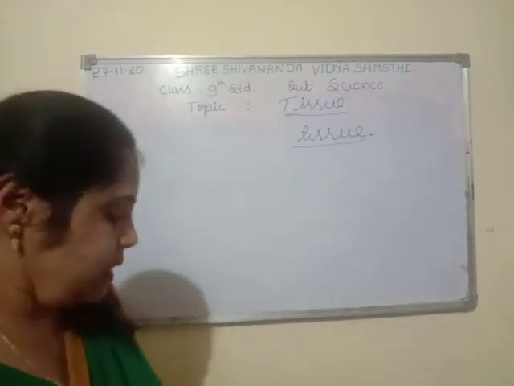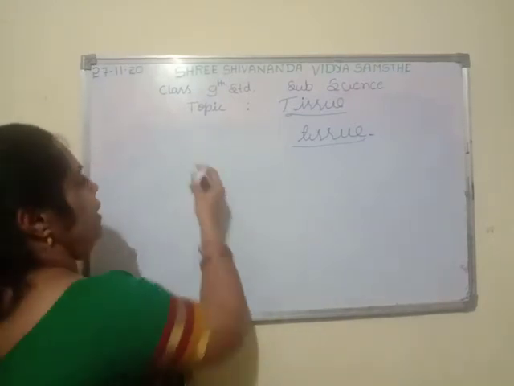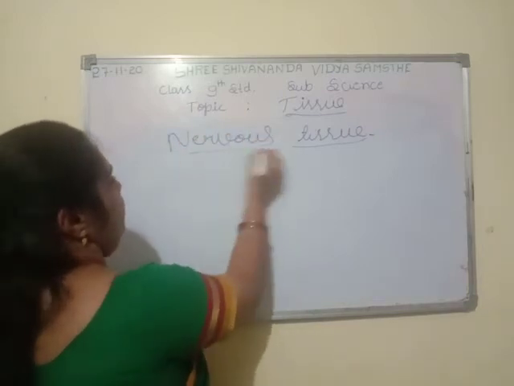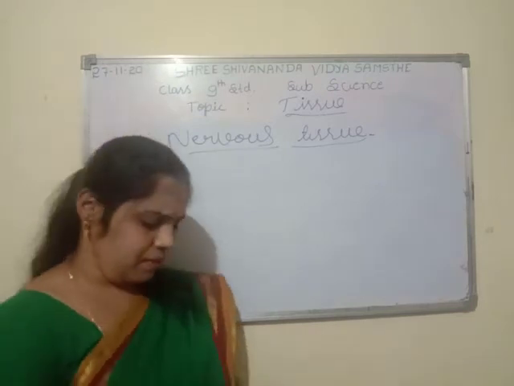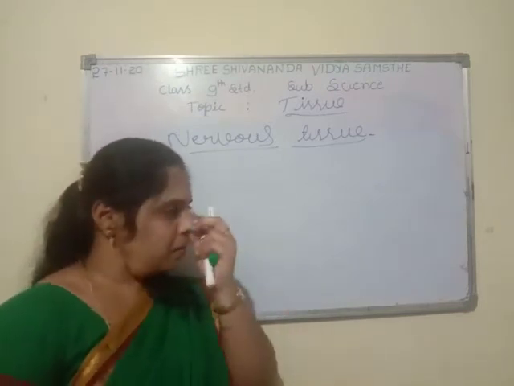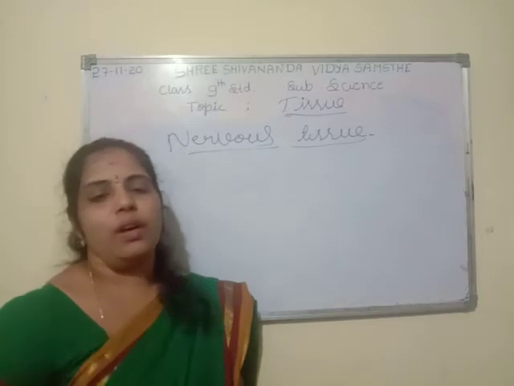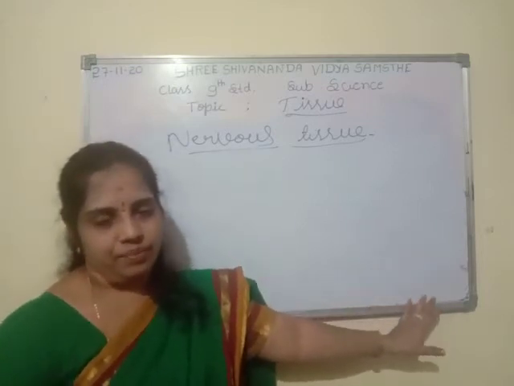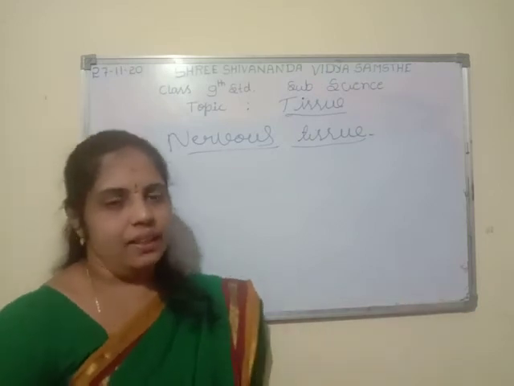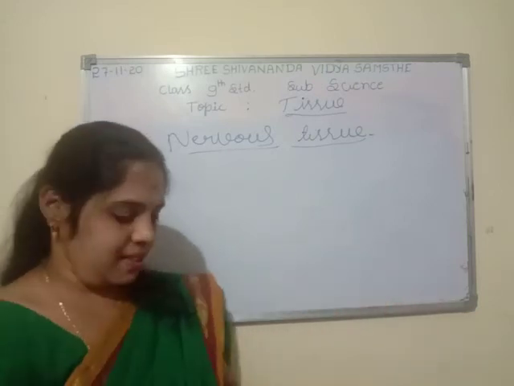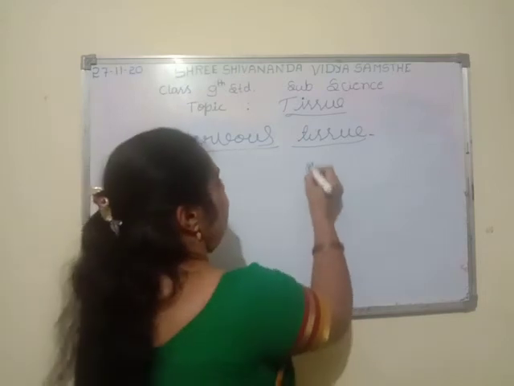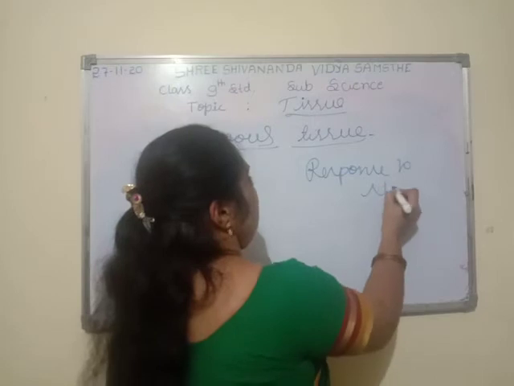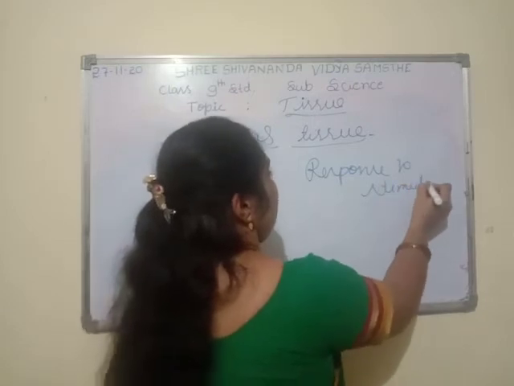Okay, the next kind of tissue is what? Nervous tissue. Okay, know about the nerve. Every living organism has a specialized body activity. So what is that body activity? That is response to stimulus. What is meant by response to stimulus?